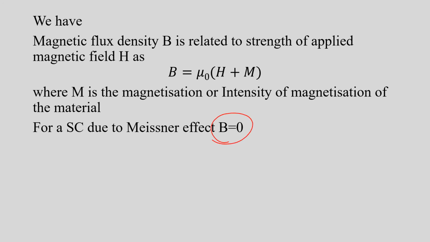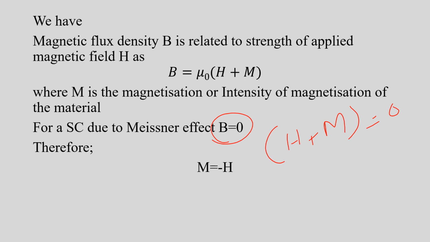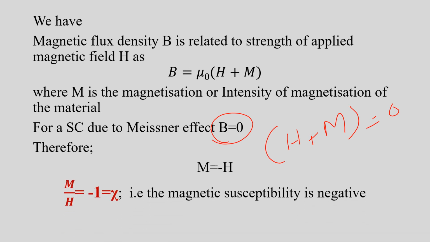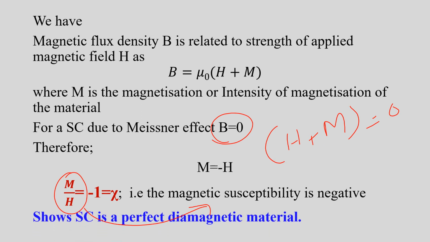Then this equation becomes H plus M is equal to 0, or M is equal to minus H. Therefore, M by H is equal to minus 1. We all know that M by H is termed as magnetic susceptibility of a material. The negative magnetic susceptibility implies that a superconductor is a perfect diamagnetic material. This part is often asked in the problem section also.